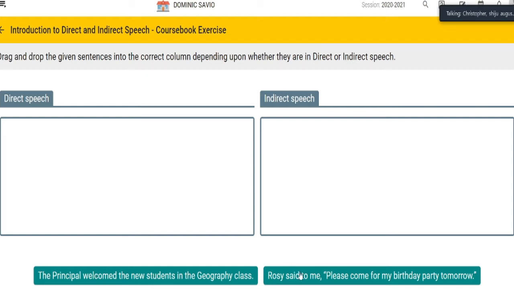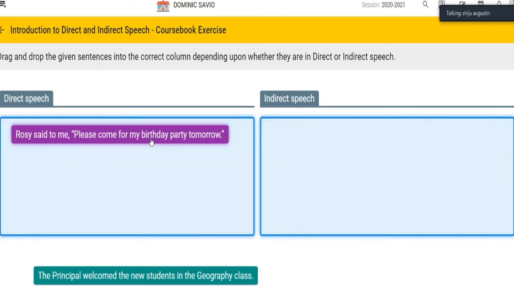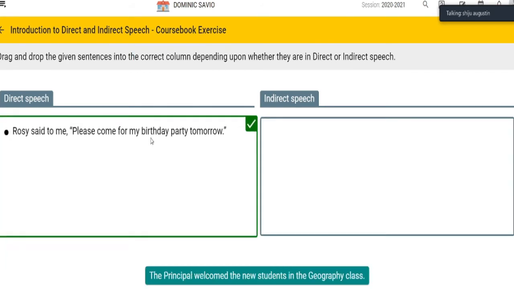But here, Rosie said to me, "Please come for my birthday party tomorrow." In this second sentence, the sentence given in the inverted commas, in the quotation, is given as it is spoken by the person. So this is called direct speech. Let us see whether it is correct or not. The example for direct speech.